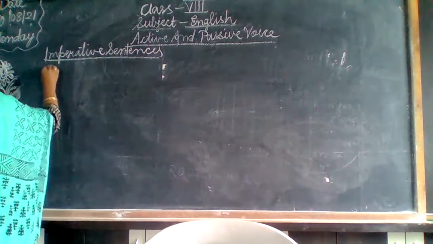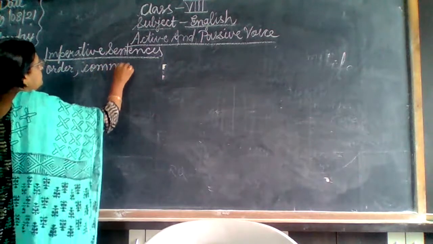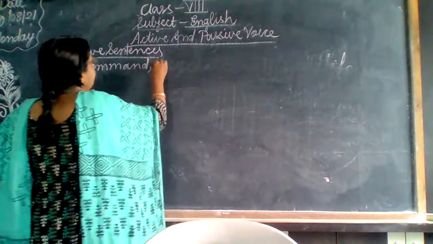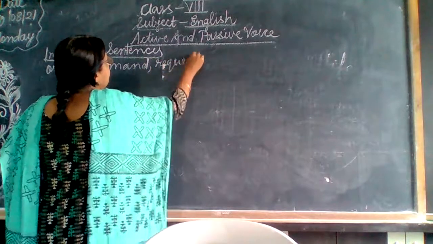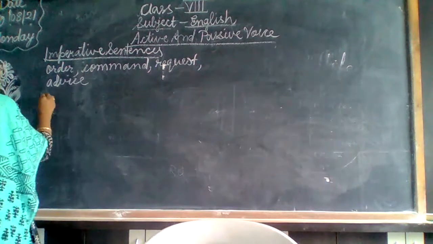Imperative sentences, that is order, command, request, advice. So all this comes in the imperative sentence.